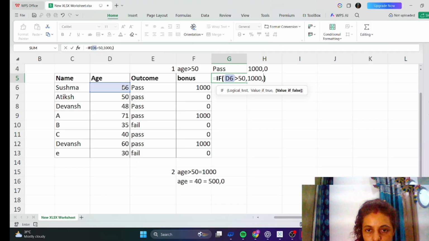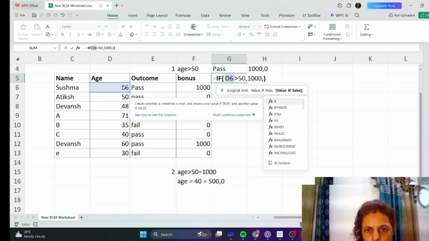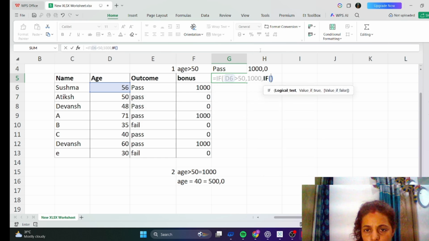Again we are going to apply the if function, like if. It is showing here, we have to select from here. Again age, okay, then now we are going to write if age should be equal to 40, then comma, value if true.